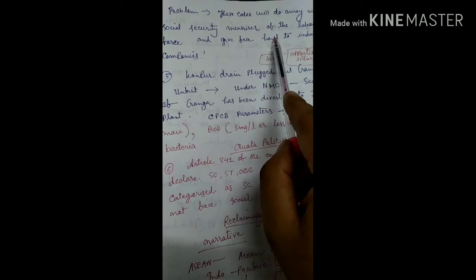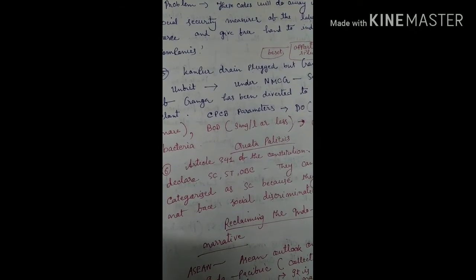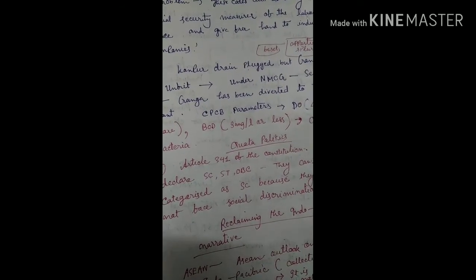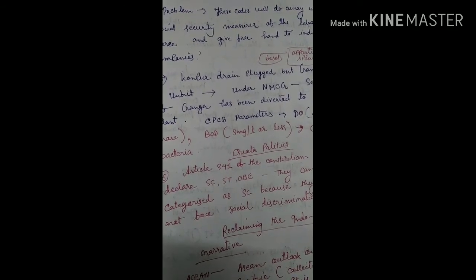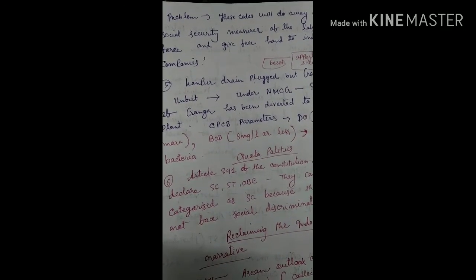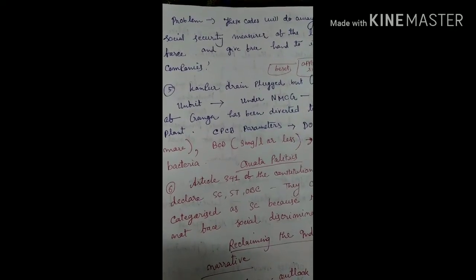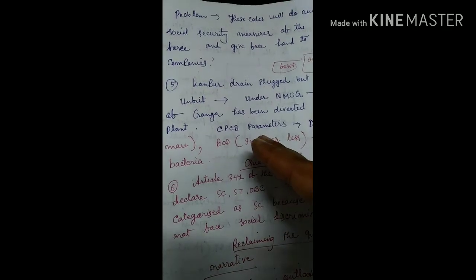When we read this line, we found that the article has also mentioned one very important point: what will be the adverse impact of this codification, that it will give free hand to big industrial companies, and it will remove the social security measures of the laborers. In this way, the article has mentioned 2 important points for our examination. It has pointed out the issue, and it has also pointed out the problem.